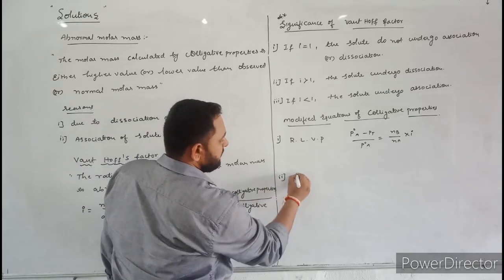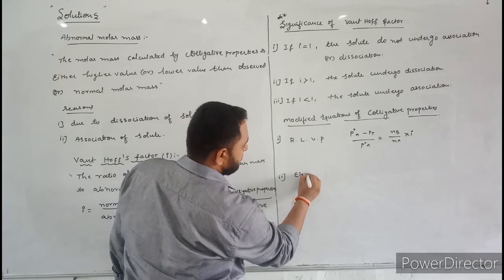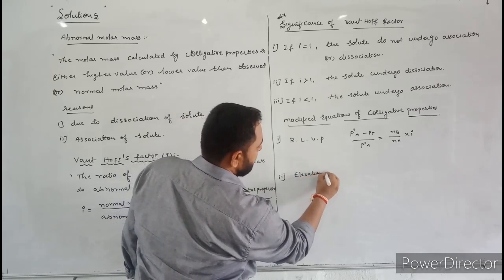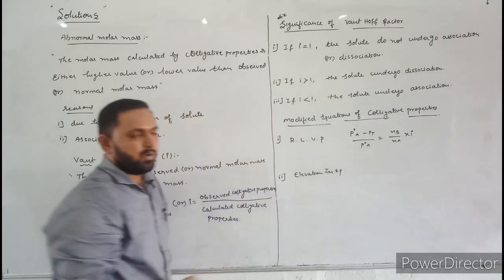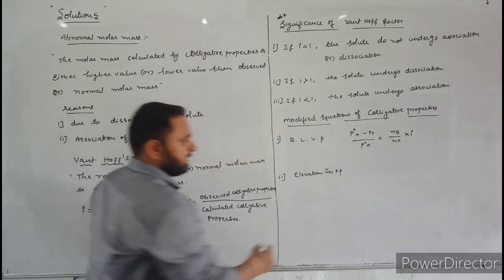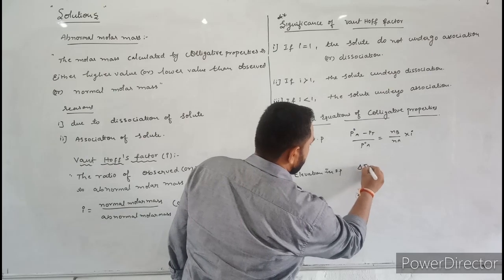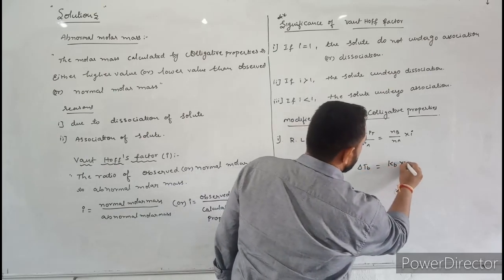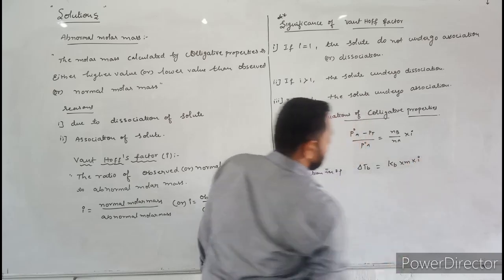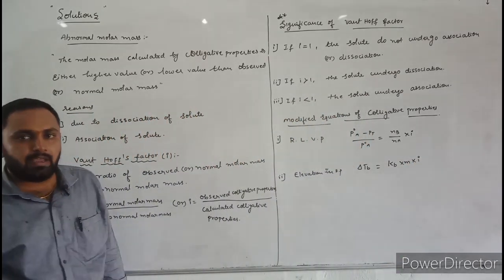Next, elevation in boiling point. Elevation in boiling point is represented by delta Tb, which is equal to Kb into m into i.